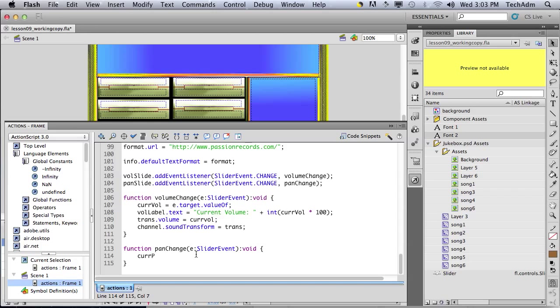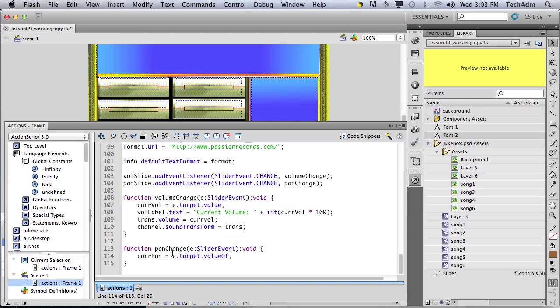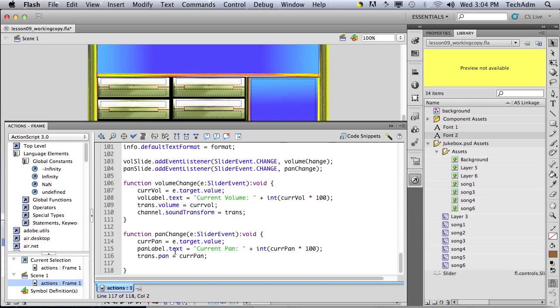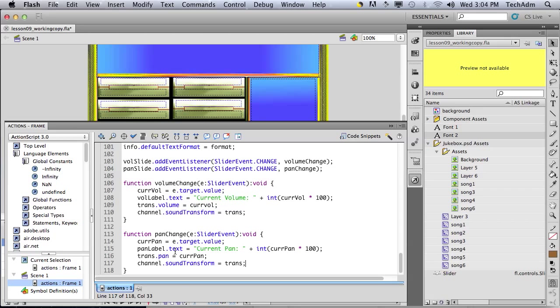We do the same thing for this one. By the way, this should be value, not value of e target value. Pan label dot text equals current pan. So that's it.